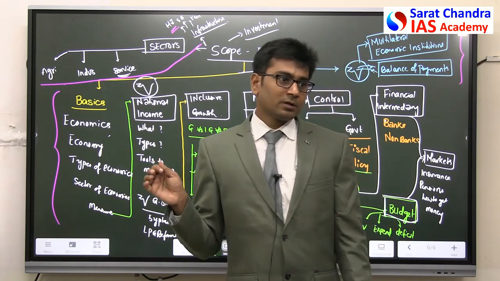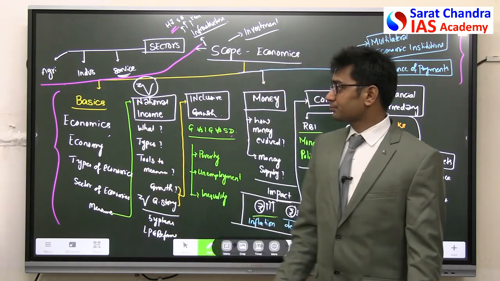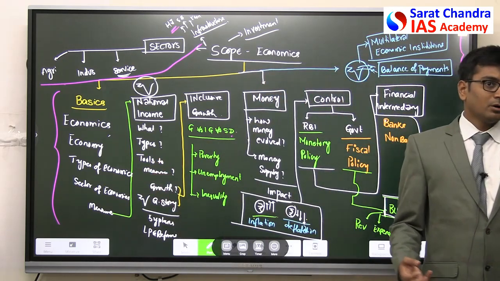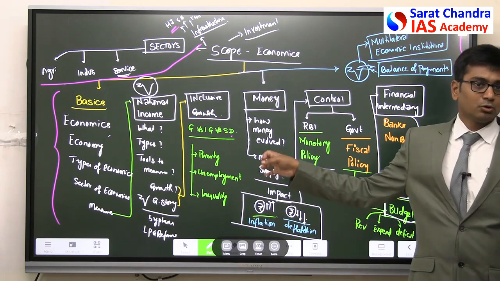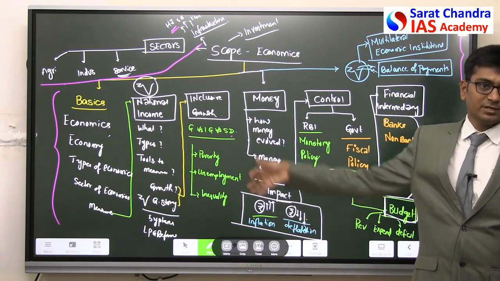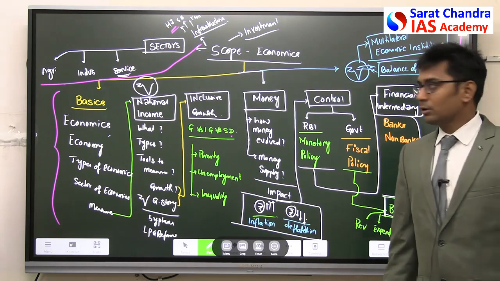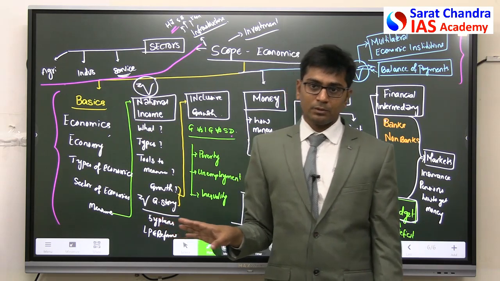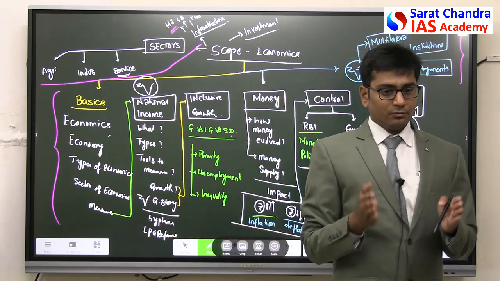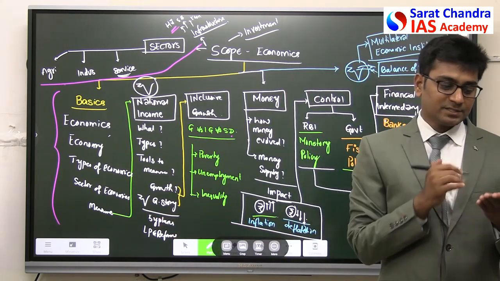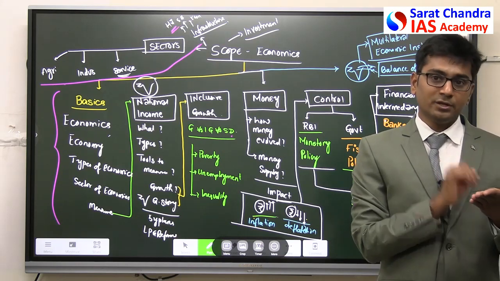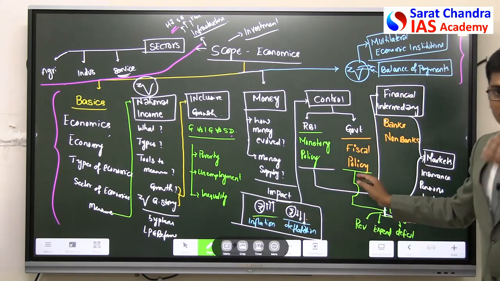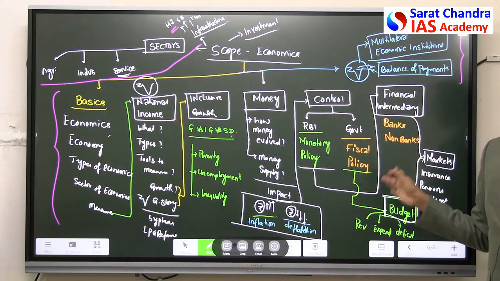Clear? Now there was one more topic. The growth in the IT sector is going to be slowed down by 3% in the financial year 2024. Now IT sector means this one, service sector. At least you should be able to link it. With that, when you look at the newspaper, we'll understand that okay, this topic in the newspaper is related to this aspect. That is the reason we should know this entire scope of economics.